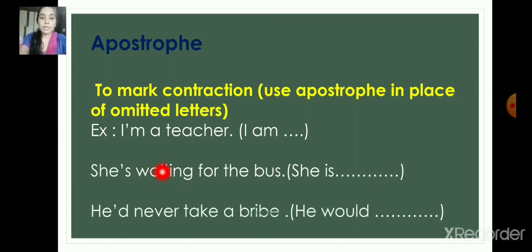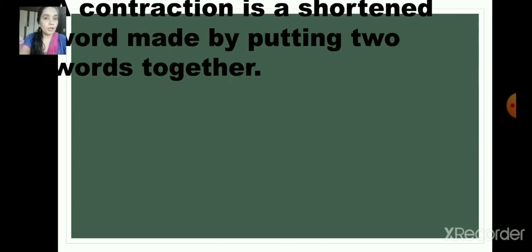She's waiting for the bus. So she's, what is SHE apostrophe S? Means she is. So here HE apostrophe D. He'd never take a bribe. So he would. So here the contraction is HE apostrophe D. So this is the usage of the apostrophe.